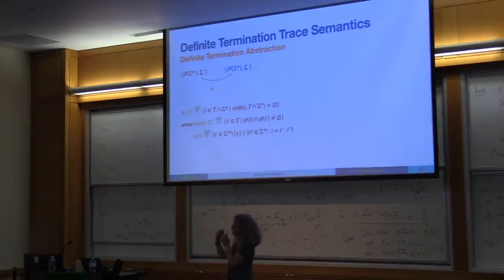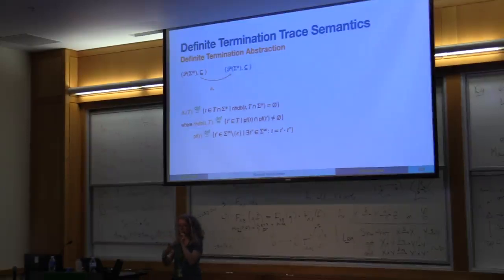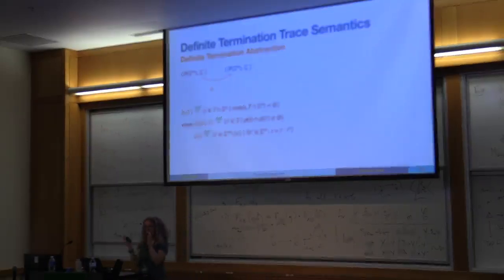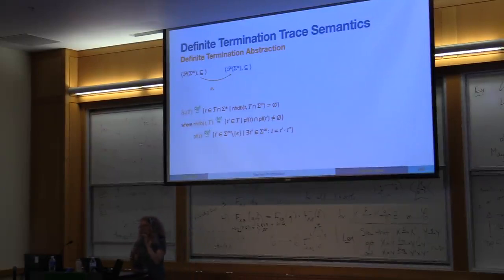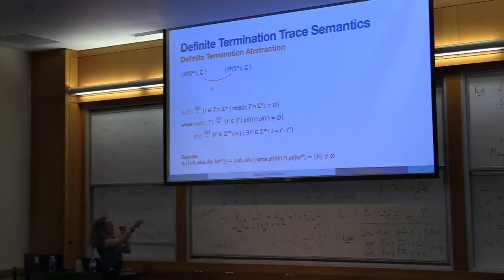So it's not enough to just keep the traces that are finite. We need to make sure that there are no non-deterministic choices that lead us to non-terminating traces, because we are proving definite termination, not just potential termination. I'll show you an example. Let's say we have this set of executions here.